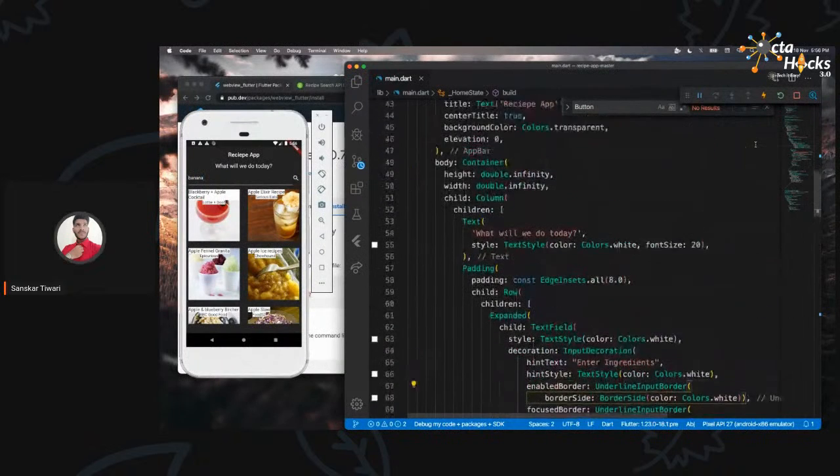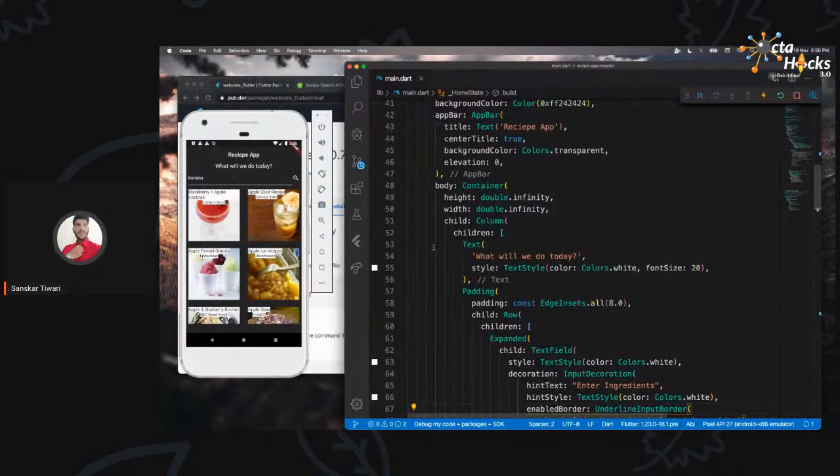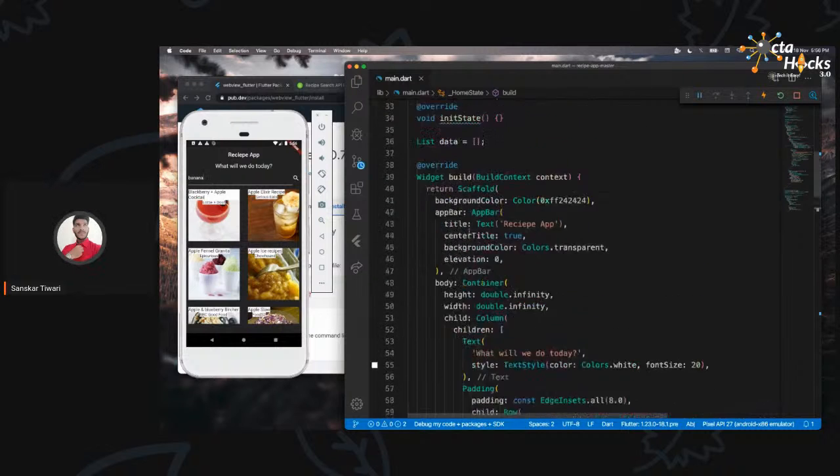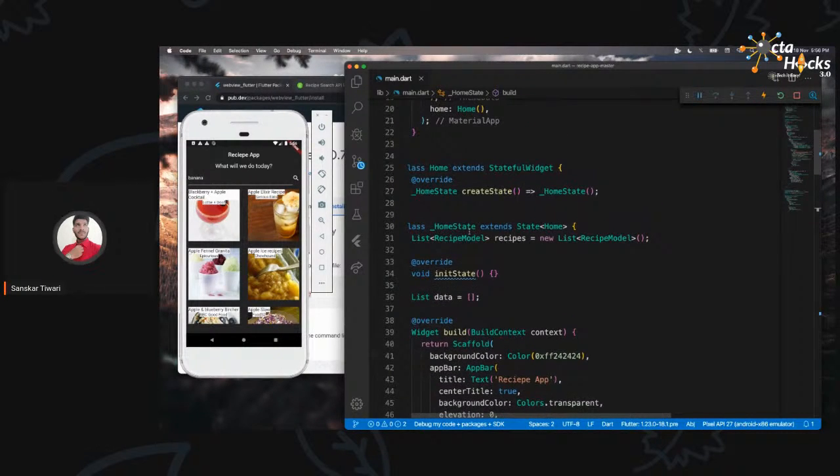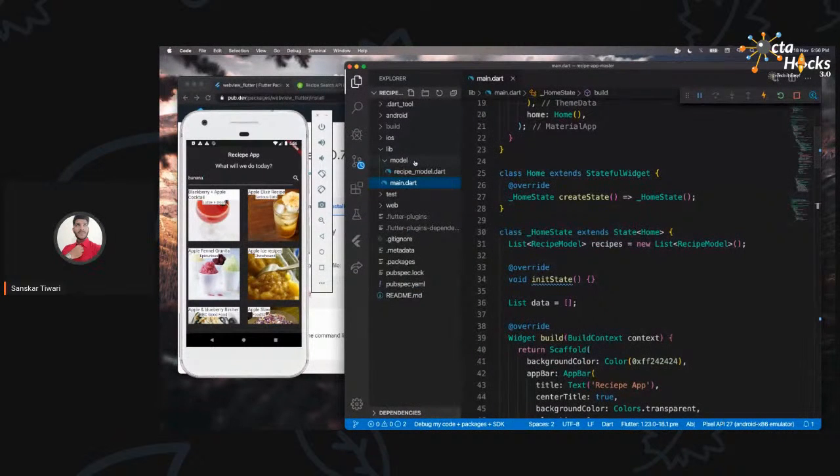What is web view? Just to be clear about that, we don't want the user to go out of our app to browse the URLs. For example, when you open up any URL on Facebook, it does not send you to the Chrome browser or directly to another browser. It opens that up in that app itself, right? That is something we are trying to achieve over here. So for that, I'm going to create a screen, let's call it recipe details.